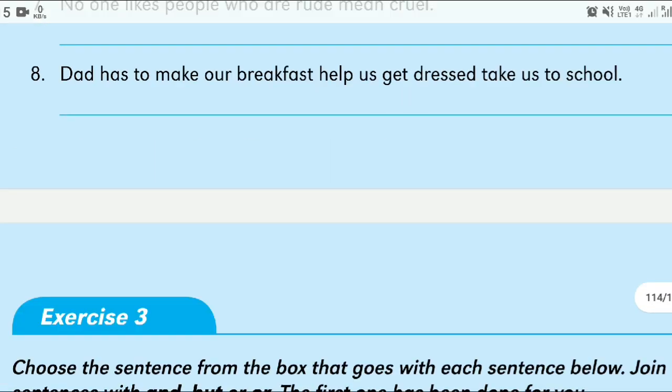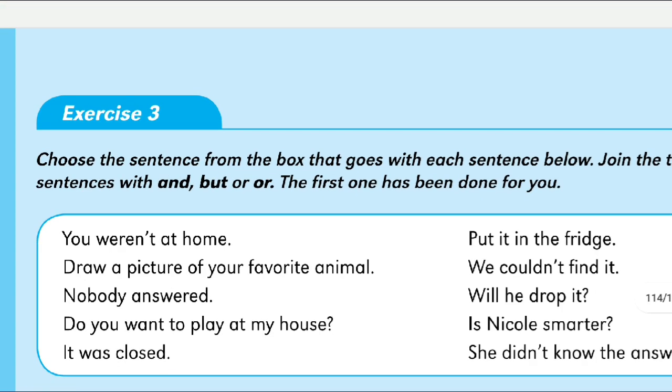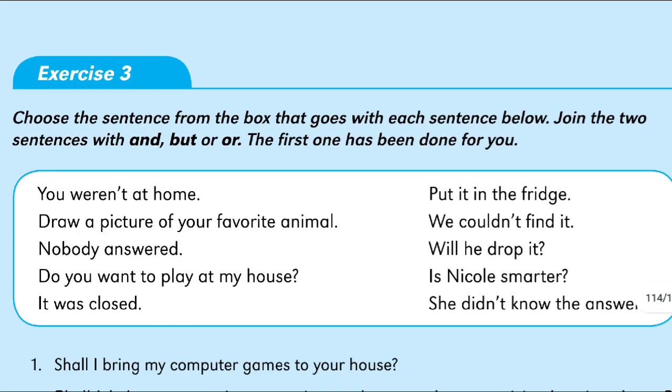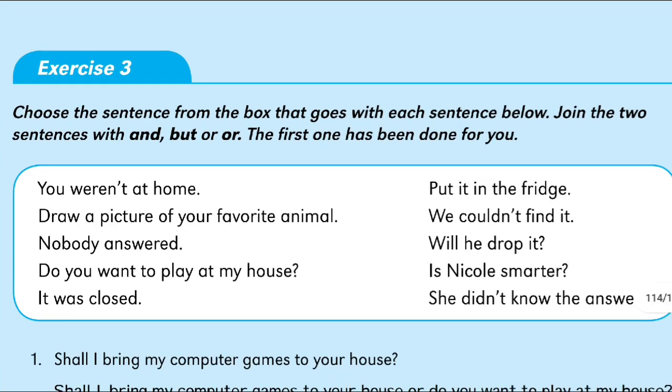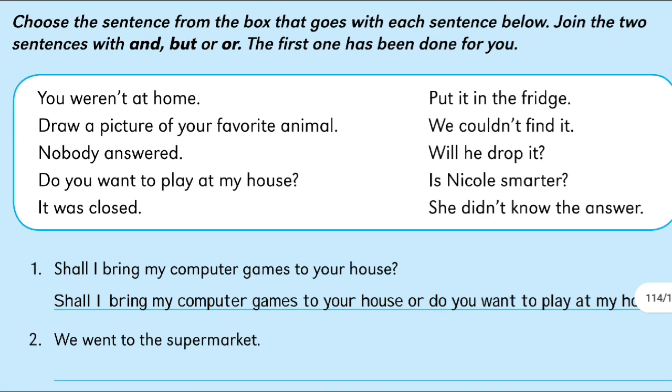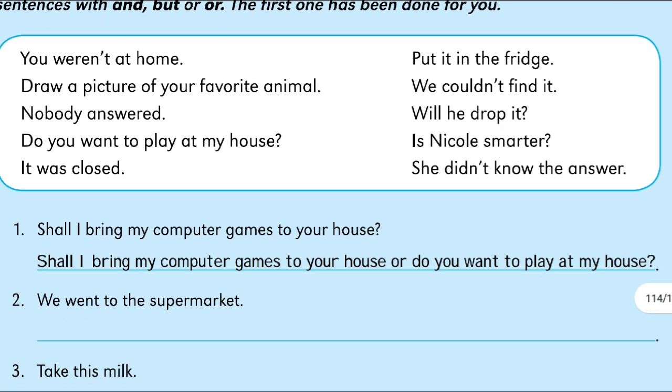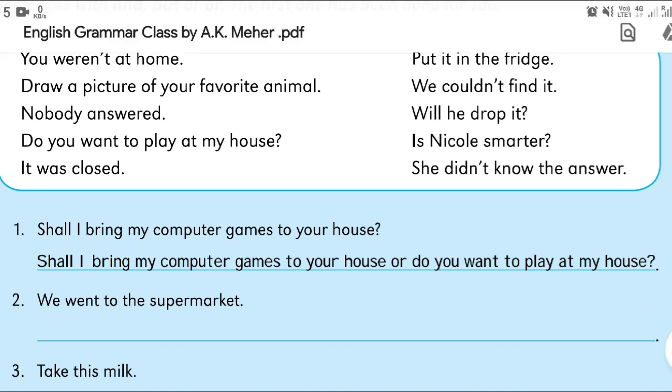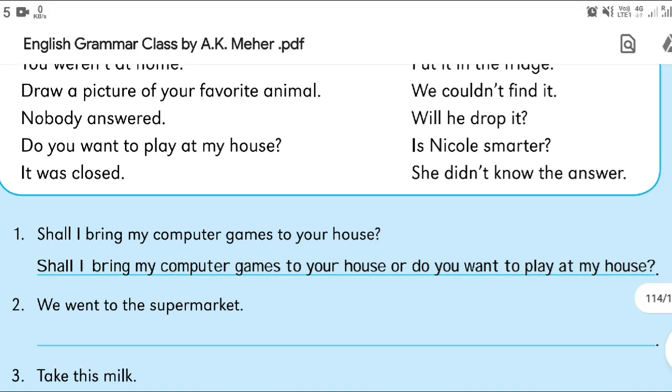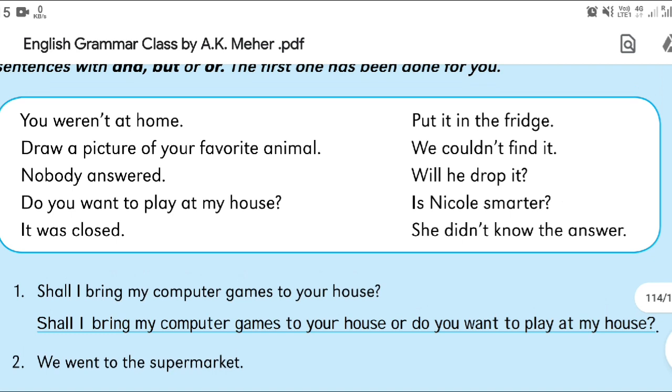Now we will move to the next exercise. Here choose the sentence from the box that goes with each sentence below. Join two sentences with and, but, or. So we have to join these sentences. How? First one is clear. You can see, shall I bring my computer games to your house? Or, the answer is here: or do you want to play at my house? So this is clear, what you have to do.